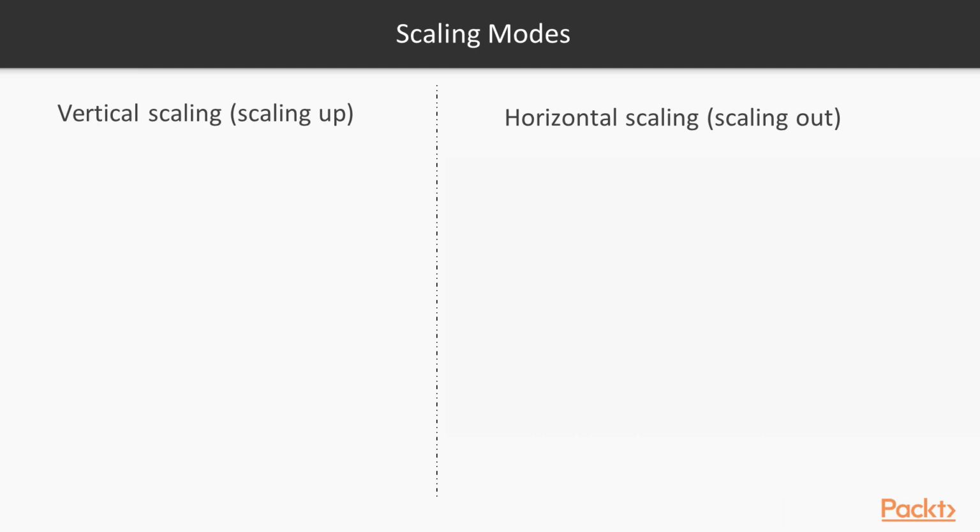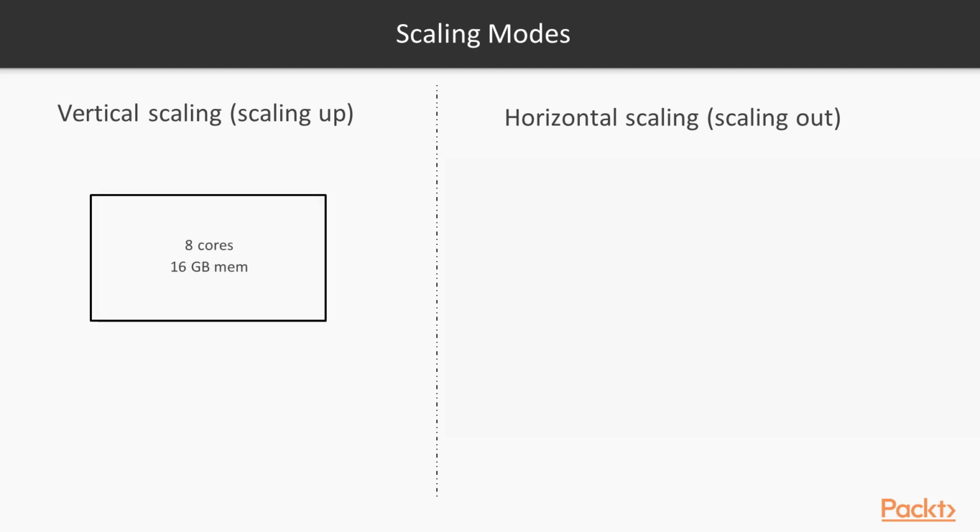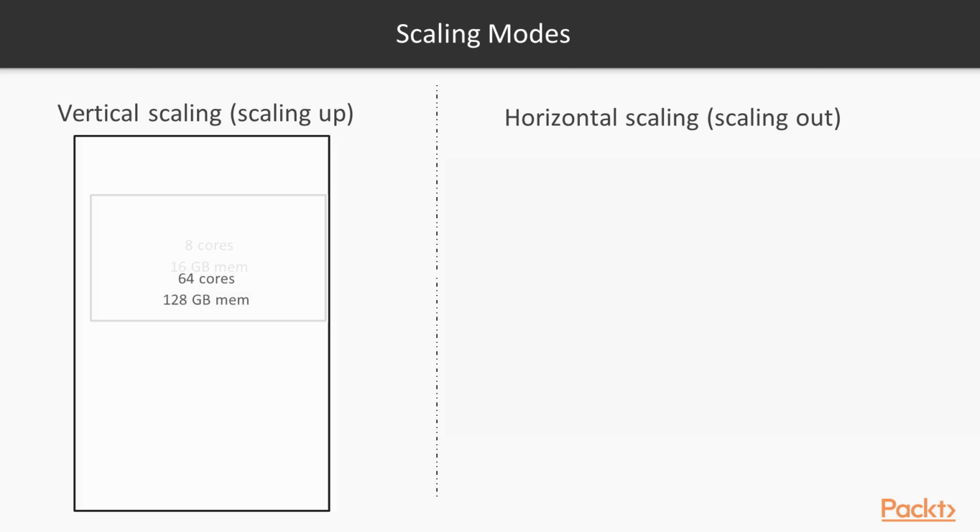For instance, we could start with a single server for our service, having a single core and 2 GB of memory. When our traffic increases, we can replace it with a more powerful server, having 8 cores and 16 GB of memory. We can keep doing that as our traffic keeps increasing.